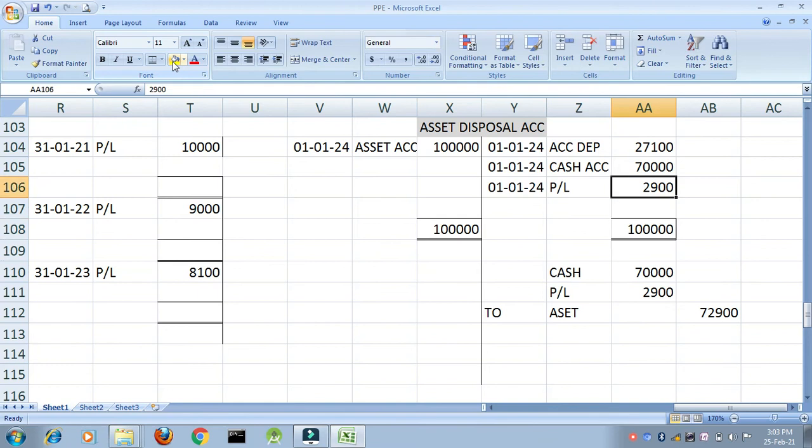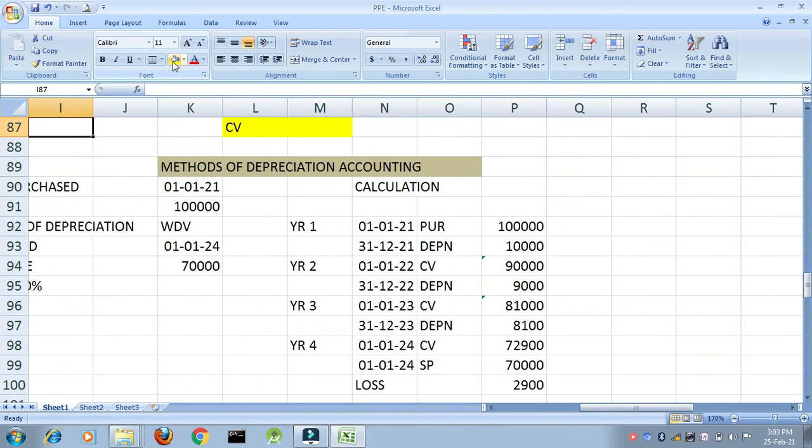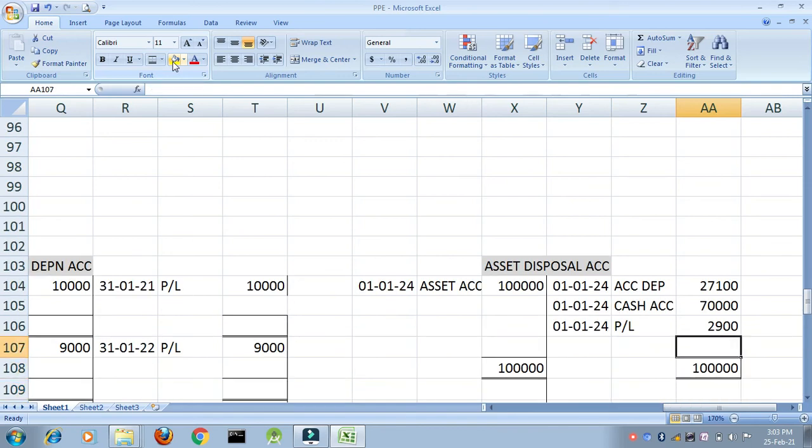The exact same calculations we've done here also, right? The initial calculation, see, the loss is 2,900. Okay, so here I go with profit or loss 2,900. Asset disposal account has to close completely. Why? Because I have the cost, I have the depreciation, I have the cash received also. The only difference is what? Profit or loss. I hope this concept is really clear.